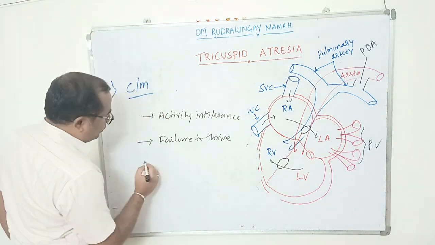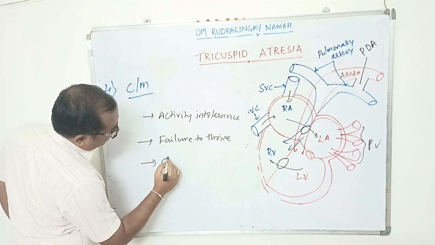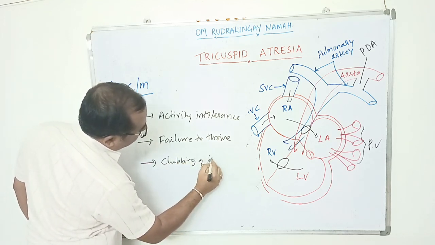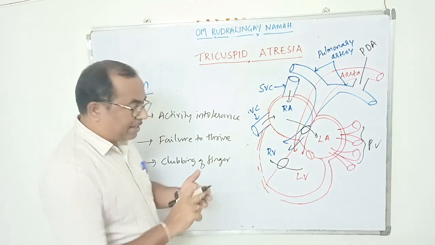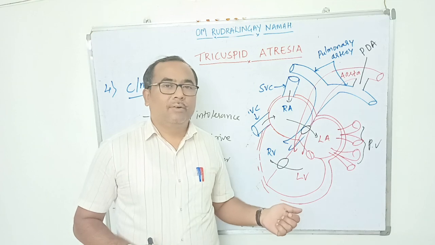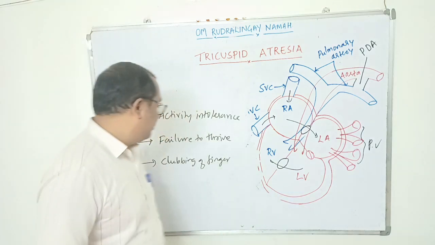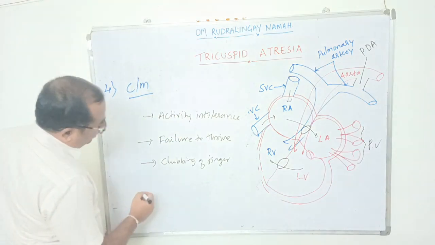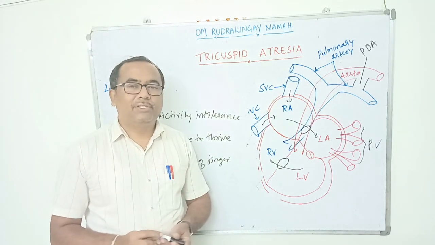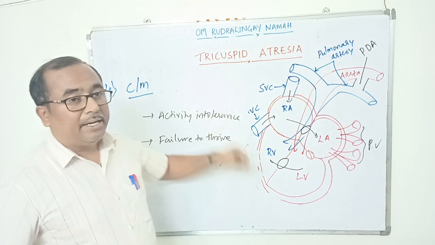Next one is clubbing of fingers. So the distal part of the fingers are abnormally dilated. It is because of hypoxia, because there is no proper oxygenation. So these are the manifestations of tricuspid atresia.